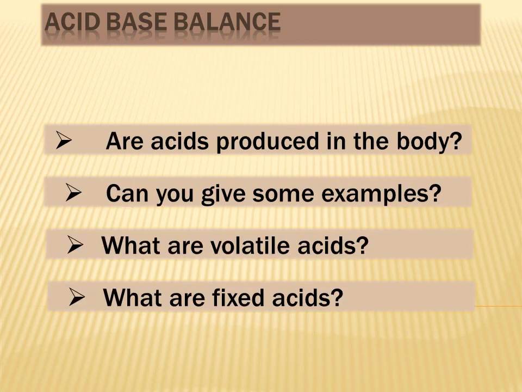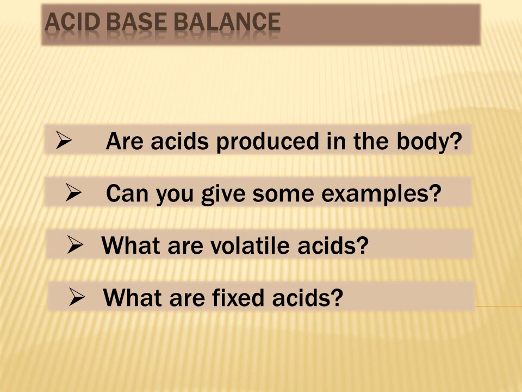So are acids produced in the body? The answer to this question is yes. As you know, different metabolic processes are taking place in different parts of the body, as a result of which both volatile and fixed acids are continuously being produced inside our body. So what is meant by volatile acids and fixed acids?